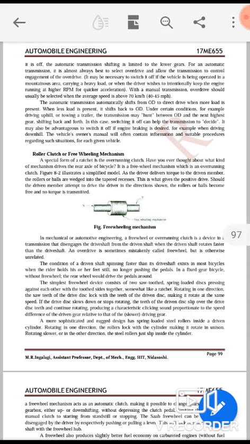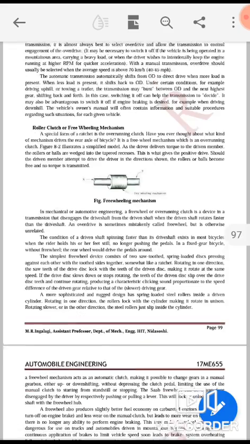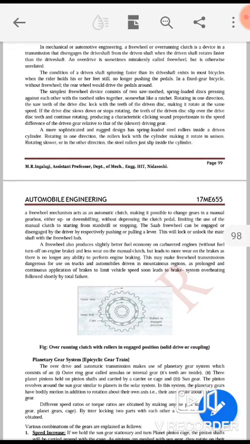As the driver develops torque to the driven member, the rollers or balls are wedged into tapered recesses. This is what causes the positive drive. Should the driven member attempt to drive the driver in the direction shown, the rollers or balls become free and no torque is transmitted.